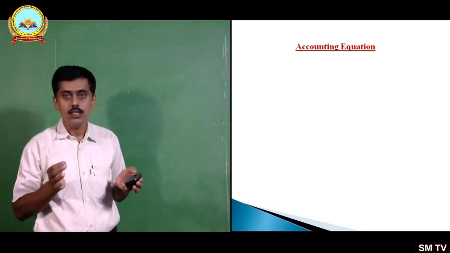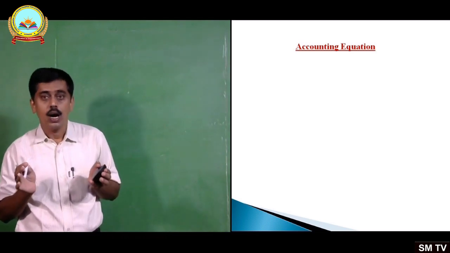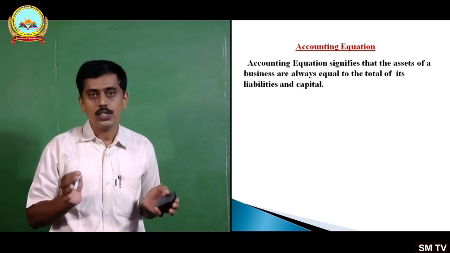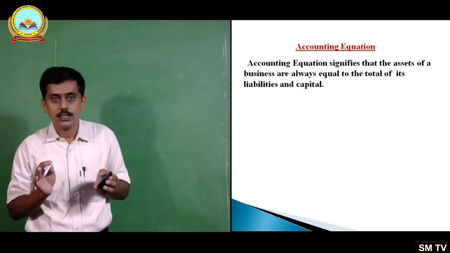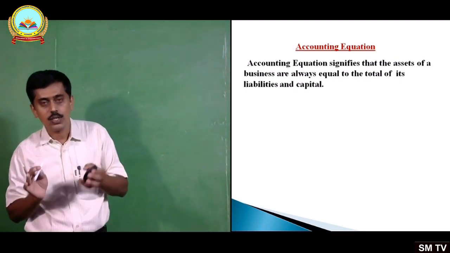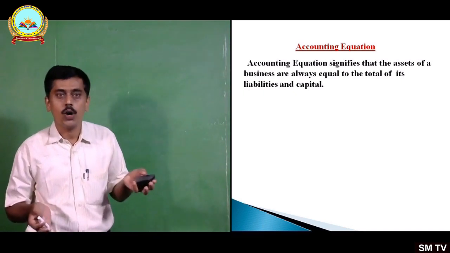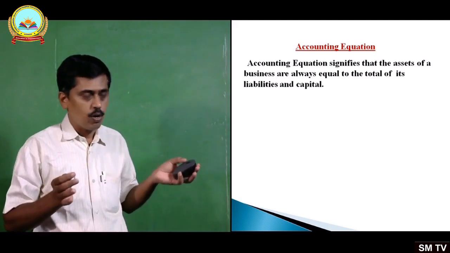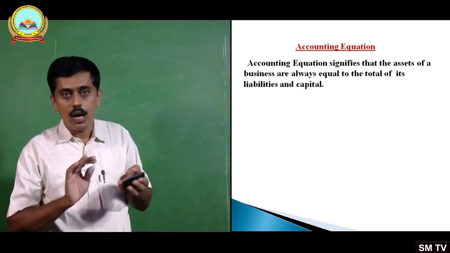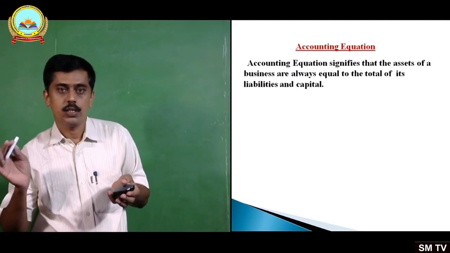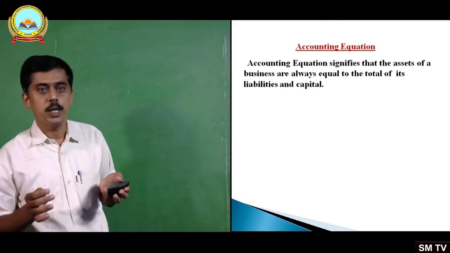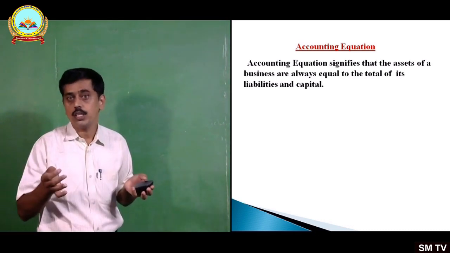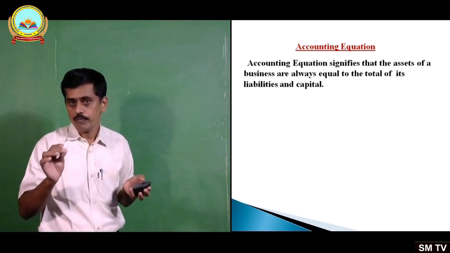What does it say? The accounting equation signifies that the assets of a business are always equal to the total of its liabilities and capital. That is what we have discussed in the dual aspect concept.